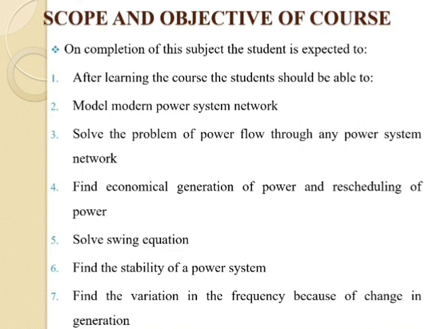As we all know, whenever we go through a power system, different kinds of faults may take place there. Due to change in the load demand, variation in the voltage and frequency may occur. The main aim of the power system is to transmit the power to the consumer without any interruption inside the power system. So this is the main role of the power system, which we can learn from this subject.